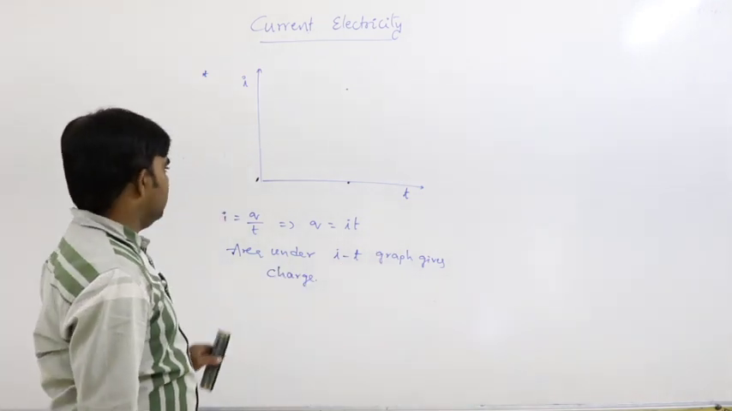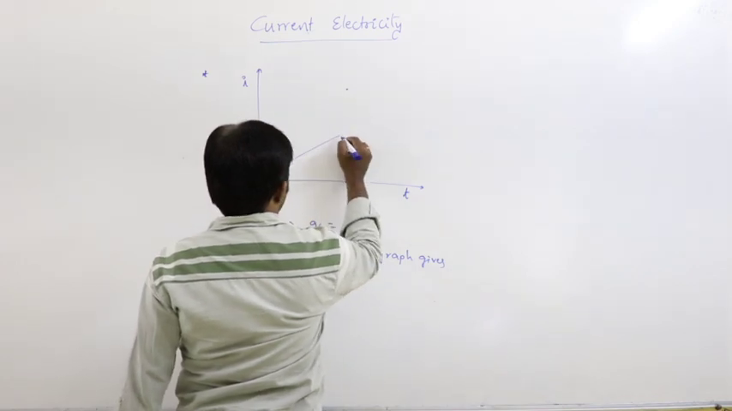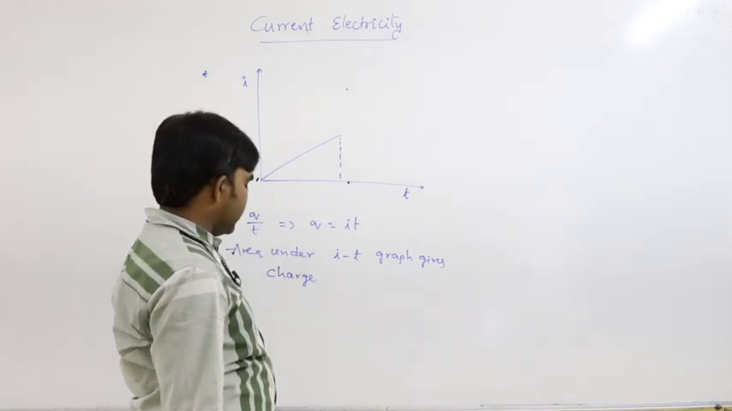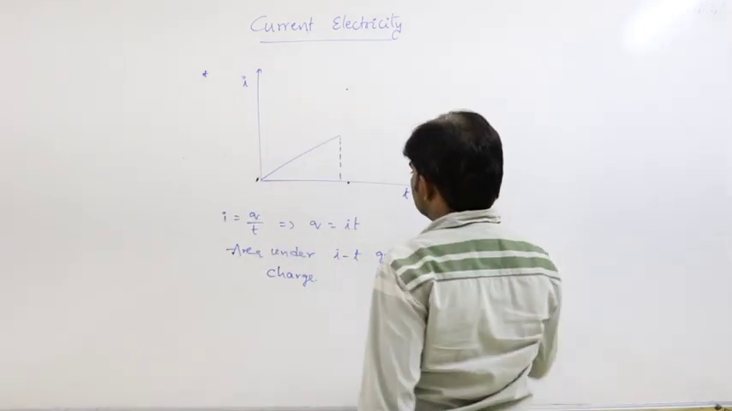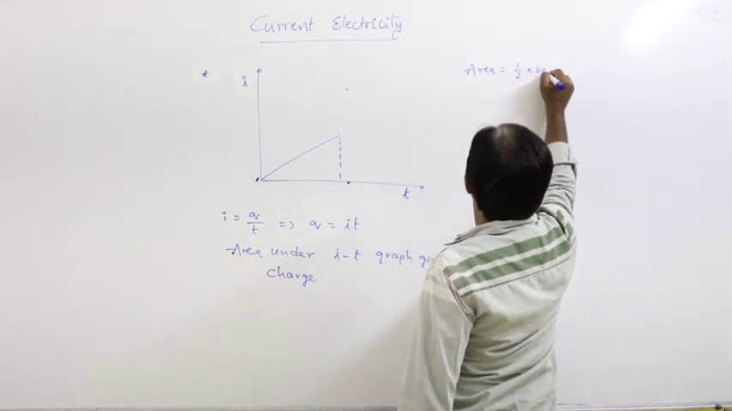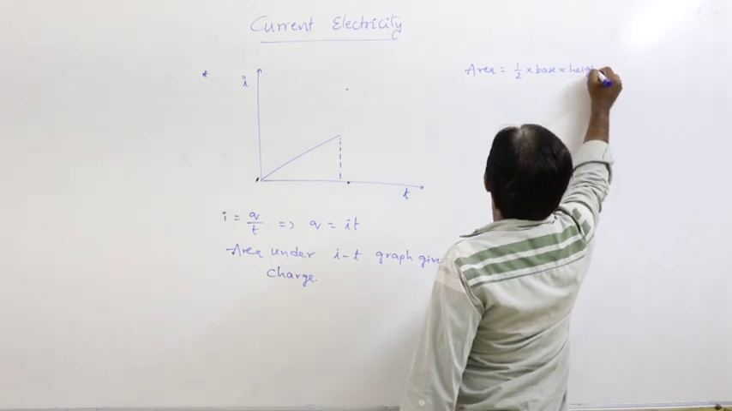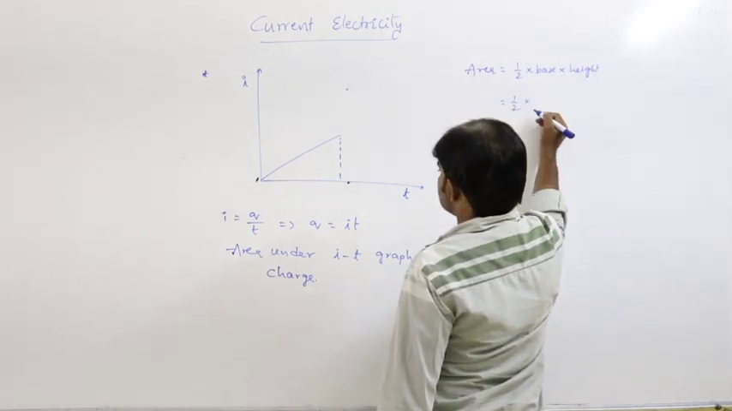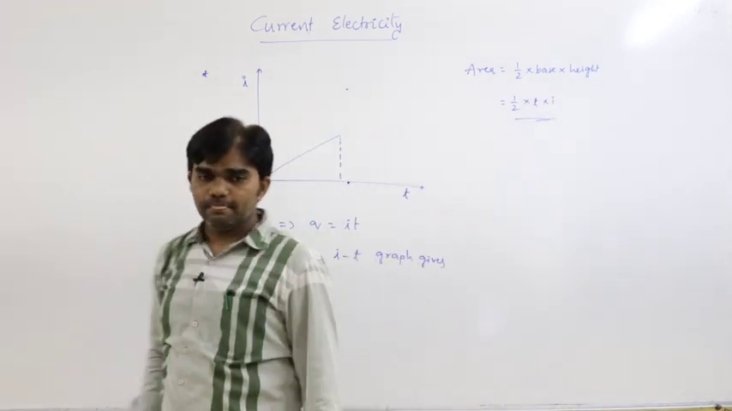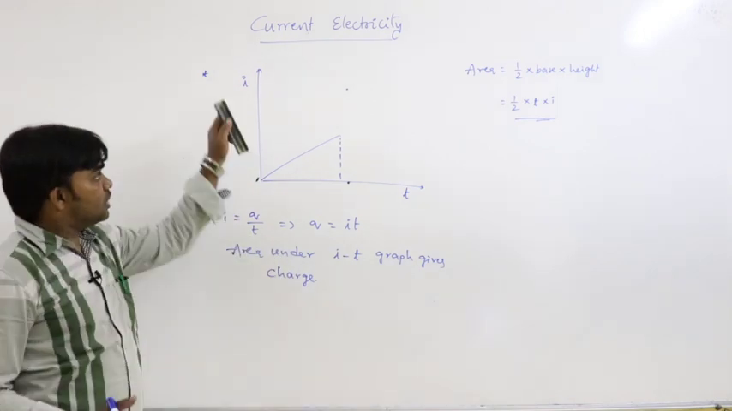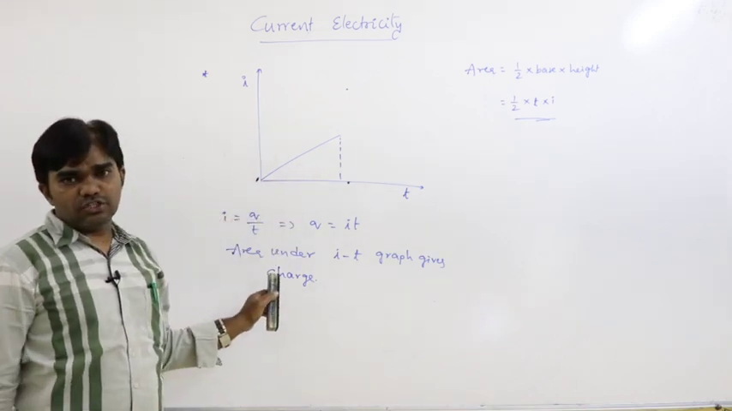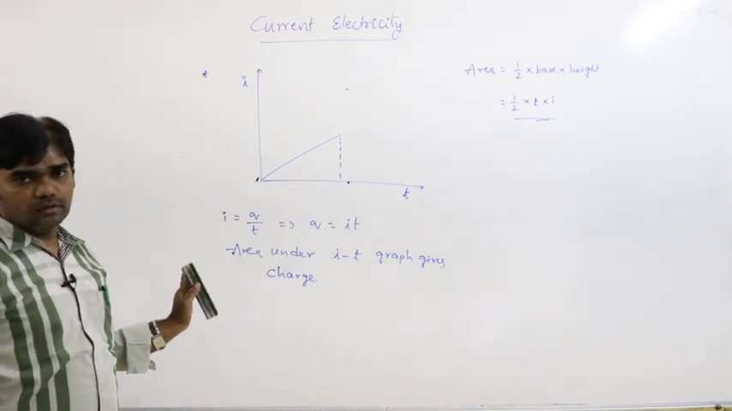So this is the I-T graph. Let us say the shape of the graph will be like this. So, the area under the graph. What is the shape here? It is a triangle shape. So the area is half into base into height. What is the base? Time. Height is I. So this is the area. So the slope of the charge-time graph gives current, but the area under the current-time graph gives charge. So based on this.